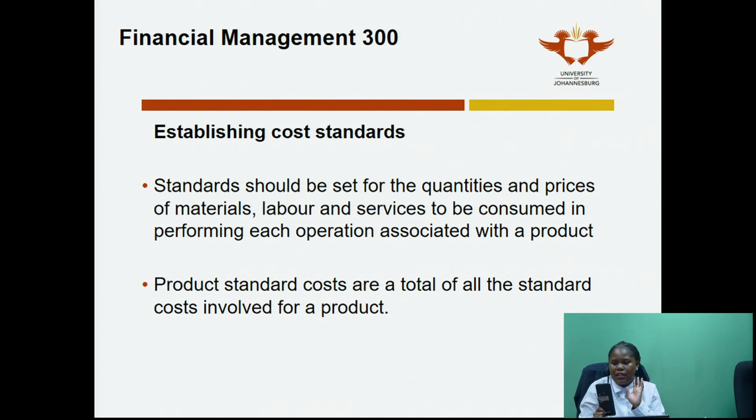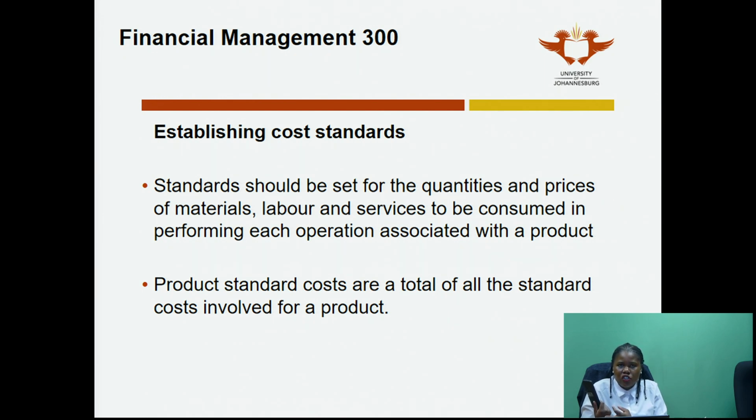The plastic, the material, all the material that I use, the labor, the people that put things together, the software, the machinery that was involved, everything will be used to see what the standard cost is for me to be able to get to my final product. So that means it's materials, labor, and services.